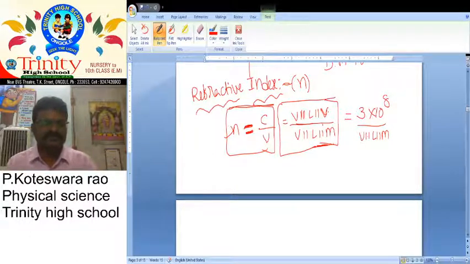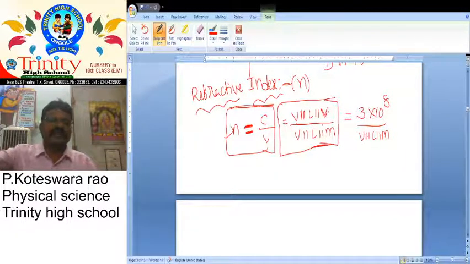How is it possible? It is possible to explain with one of the great rules or principles. It is nothing but Fermat's principle. What is Fermat's principle? Fermat's principle states that light always selects the least distance in the least interval of time.